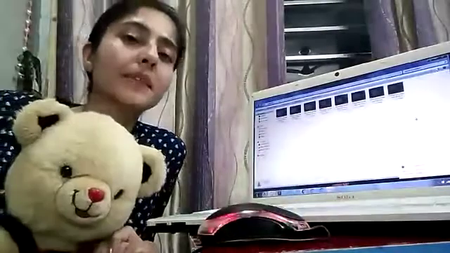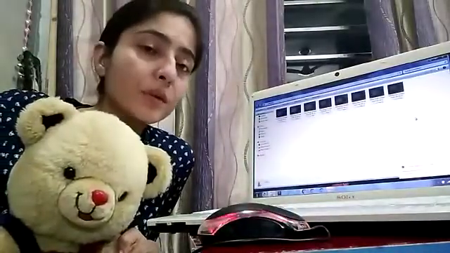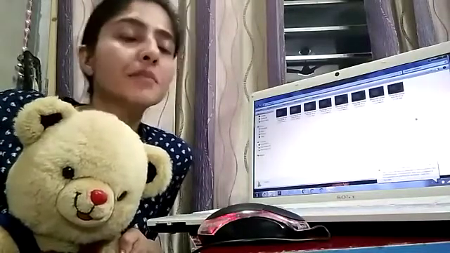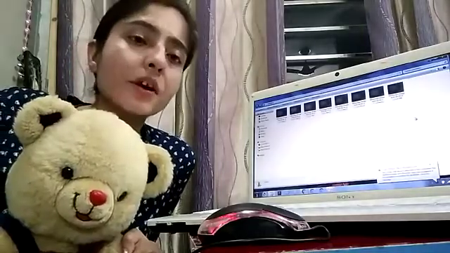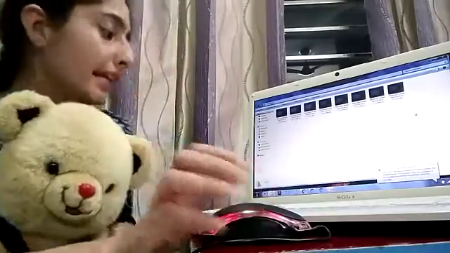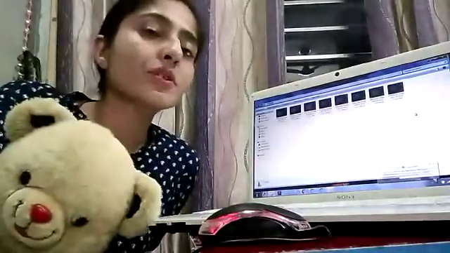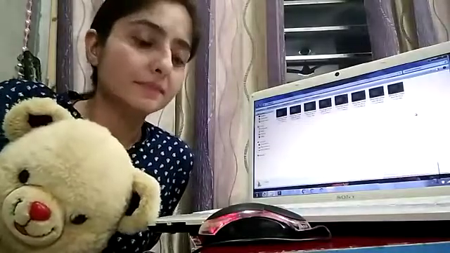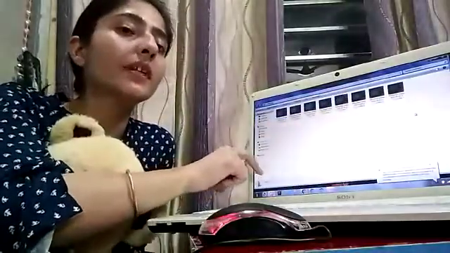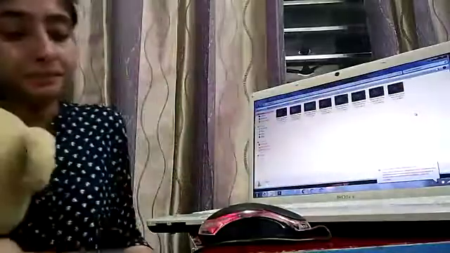We have studied various parts of the computer. First of all, what is a computer? A computer is an electronic machine which runs on electricity. Various parts of a computer: the primary parts are the monitor. It looks like a TV screen. Everything is displayed on the screen.